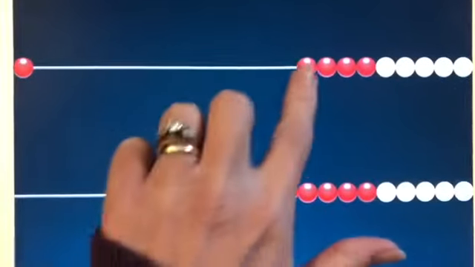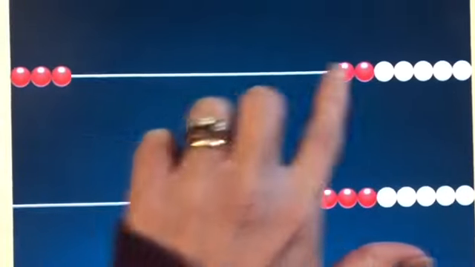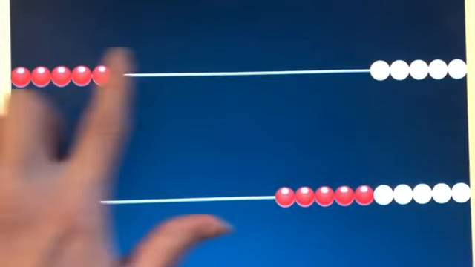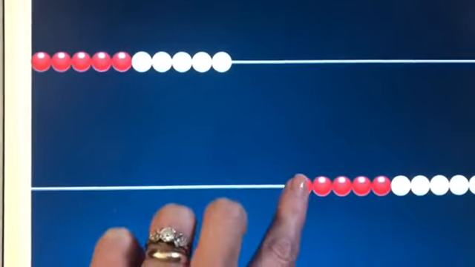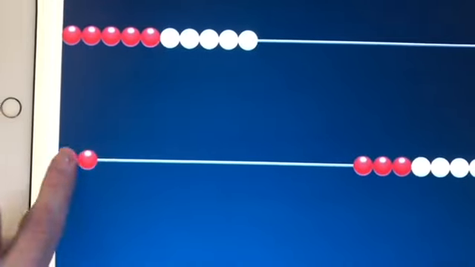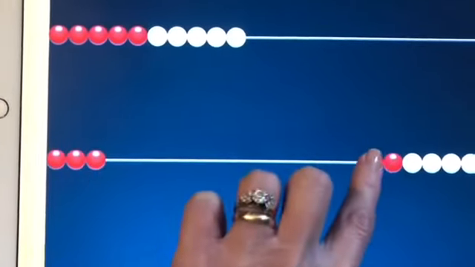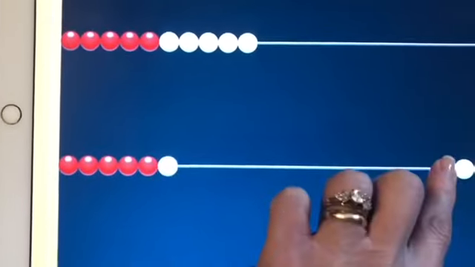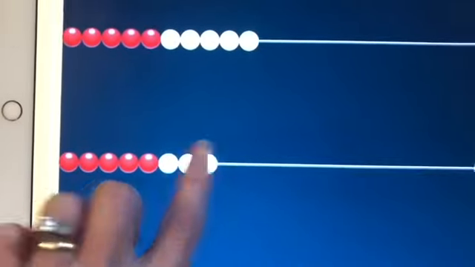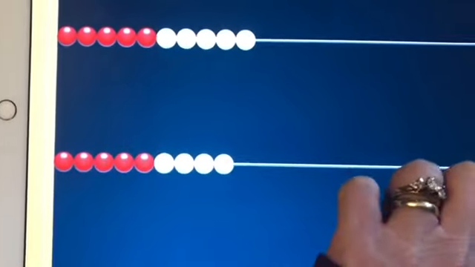Hi friends! Today for Math Fluencies, we are going to be counting the Say 10 way with our Rekenrek. Are you all ready? All right, here we go. 1, 2, 3, 4, 5, 6, 7, 8, 9, 10. 10, 1, 10, 2, 10, 3, 10, 4, 10, 5, 10, 6, 10, 7, 10, 8, 10, 9, 2 10s.